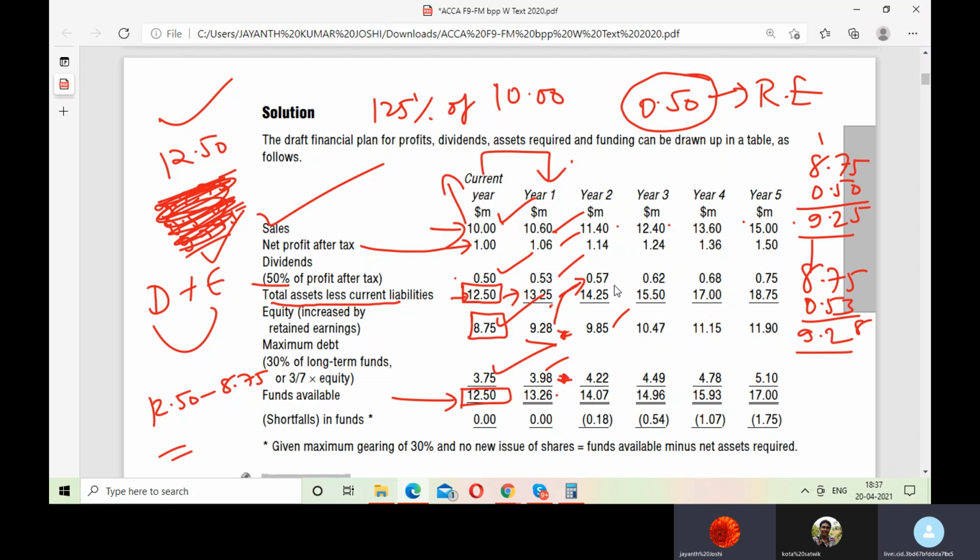And you see the total funds you want. The capital employed is 14.25, but how much are you having in your hands? 14.07. So do you have a surplus or shortfall? It's a shortfall. So in this way, please do the calculation till the end and tell me any doubts you have. I'll go forward with the conclusion part.